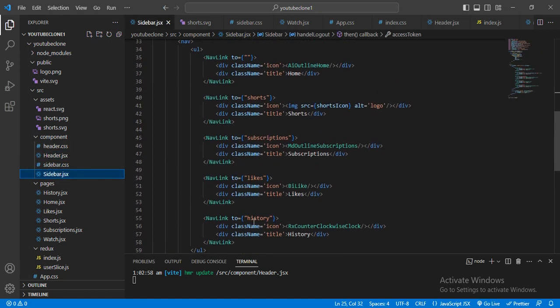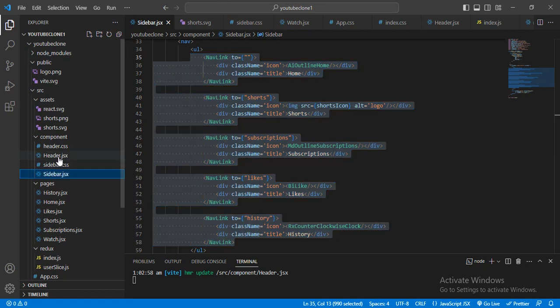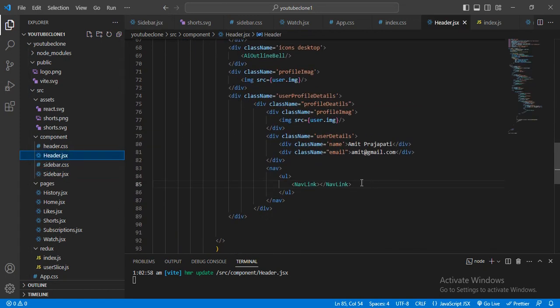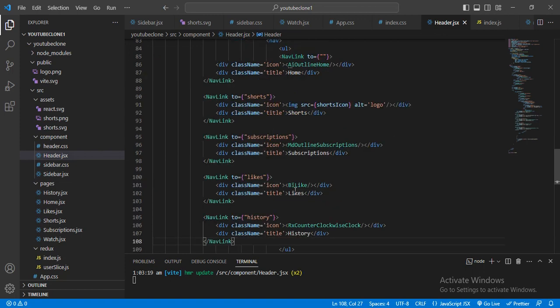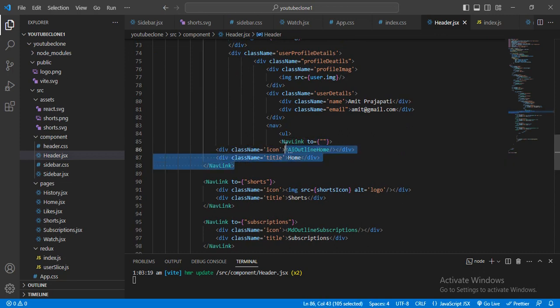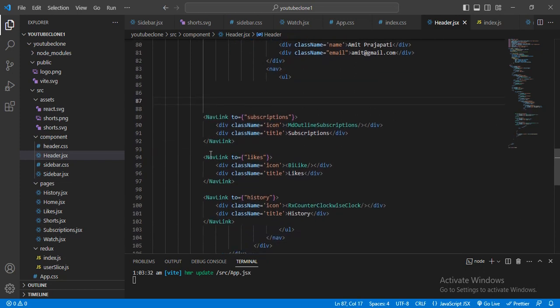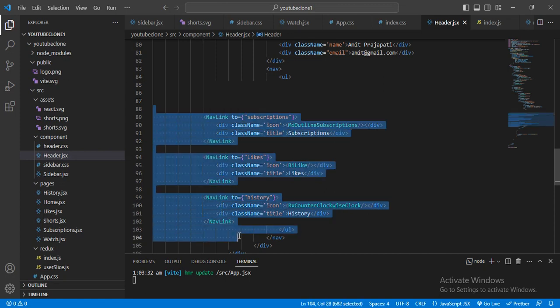Here let me just copy this much, and I will delete which are not necessary, and format this. First of all I want to remove this home because we don't need home, and sort also. Yeah, only subscribe, like, and history. Let me just format this.